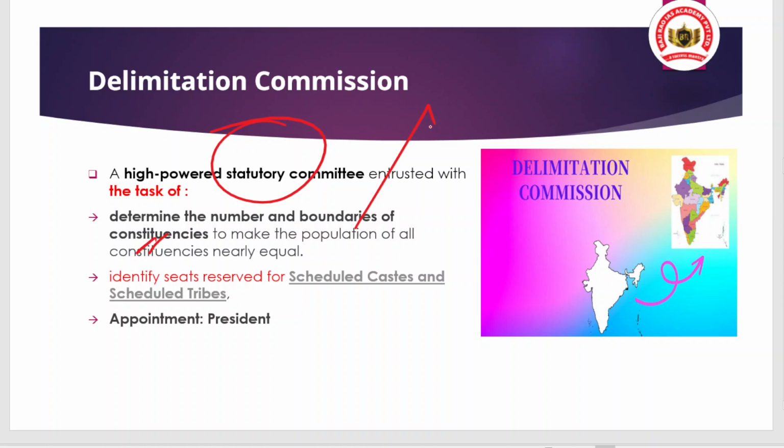Also, this body has the duty to identify seats reserved for scheduled castes and scheduled tribes. And who appoints the members of this body? It is basically the President of India. Okay, you should know the basics. The question had been asked and we have provided you the question as well.